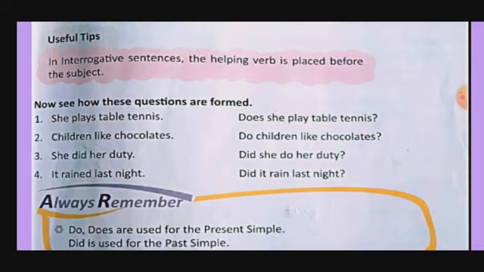Then, children like chocolates. This is in present tense but children is plural. Then here in the interrogative, what will we use? Do. Do children like chocolates? She did her duty. So, did she do her duty? It rained last night. Did it rain last night?